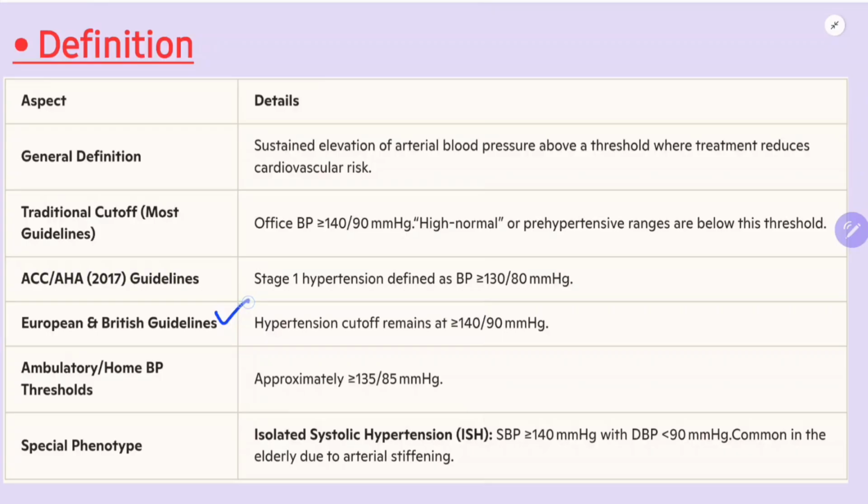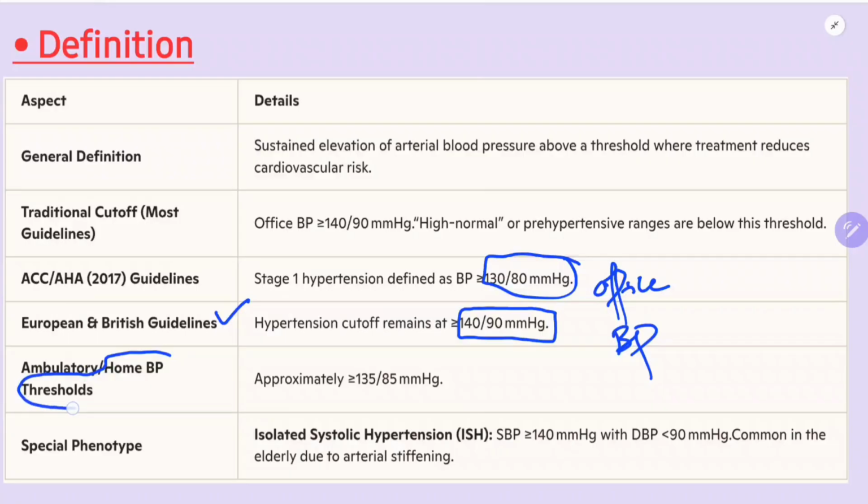European and British guidelines give the cutoff of 140 by 90, and based on this we are treating the patient. This is office BP, nothing but clinic BP. Ambulatory or home BP thresholds are different. Ambulatory means the patient has a machine continuously recording the BP while doing daily activities, and the average of that BP is taken as ambulatory BP.